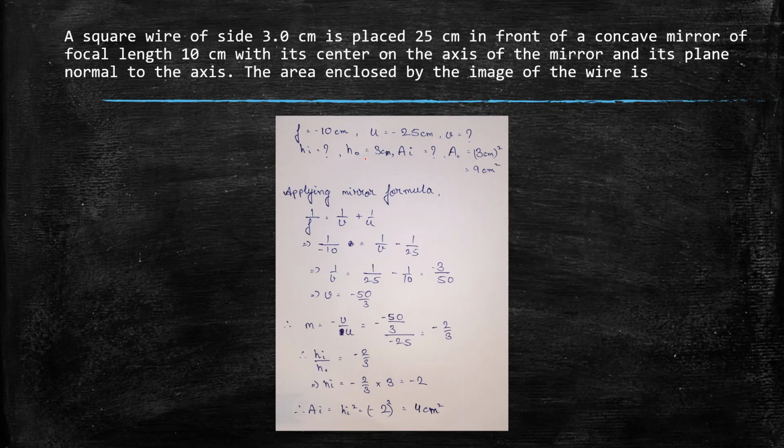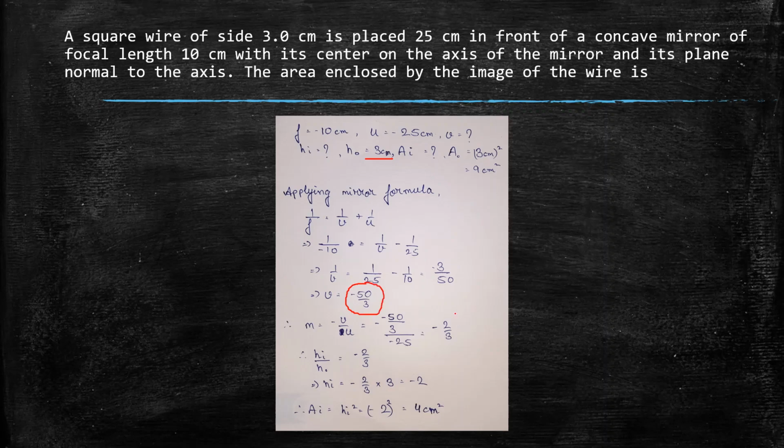F is given to be minus 10, U is minus 25, V we don't know, HI we don't know, HO is given to be 3 cm, AI we don't know, and AO is given to be 9 cm square. AI and AO are the areas of the image and object respectively. Now if we apply the mirror formula, we will get V equal to minus 50 by 3.